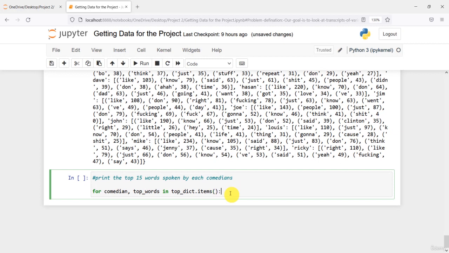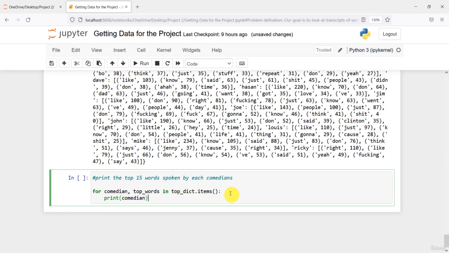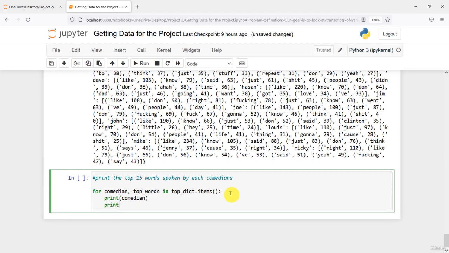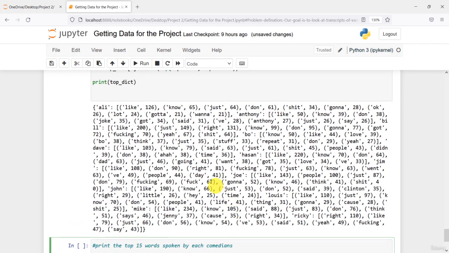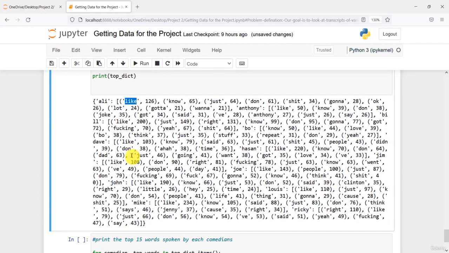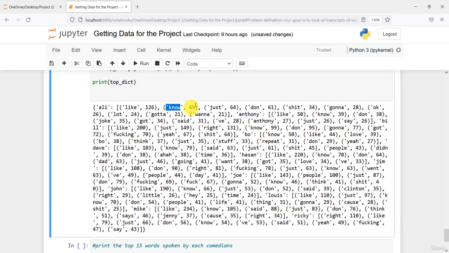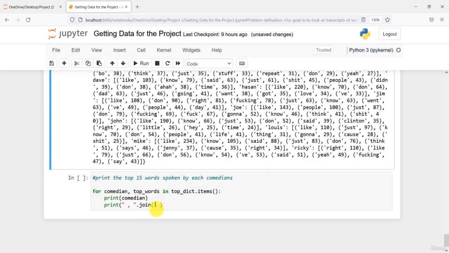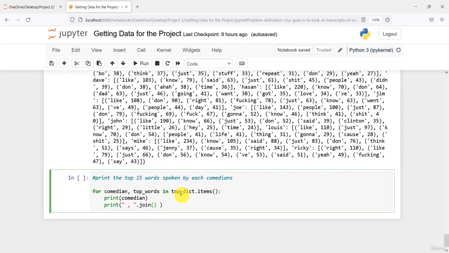So we will loop around each of those words, and I will print the comedian name first, then after that we can print the words. So here I'm going to use the join function to work with each of the words. So I'll just call join. What join basically does is, we will print like first, and comma and no, and comma and just. So basically we are printing only the words now.